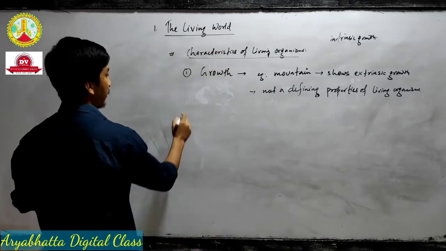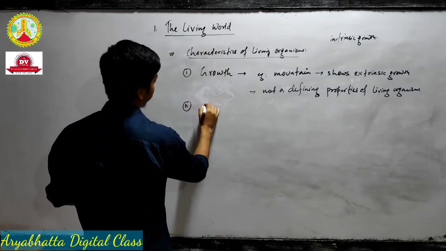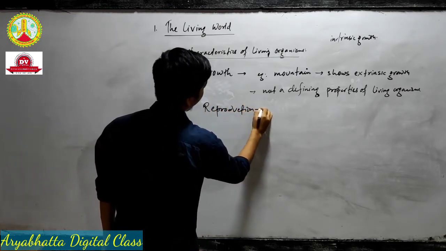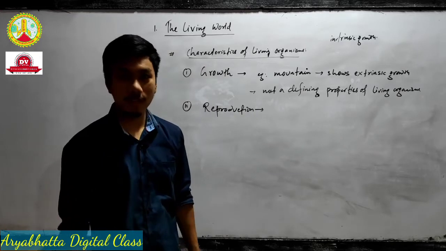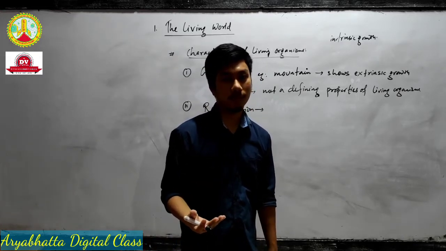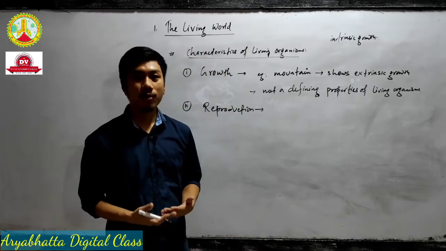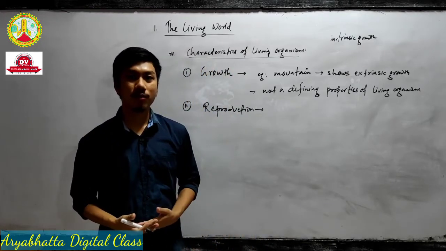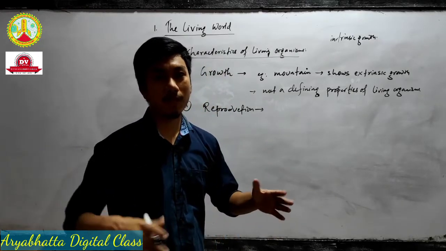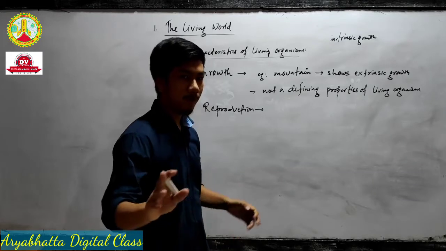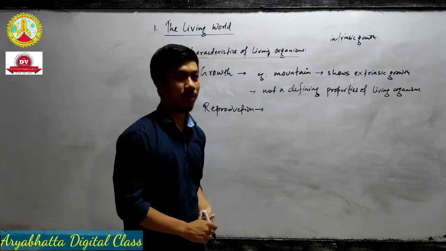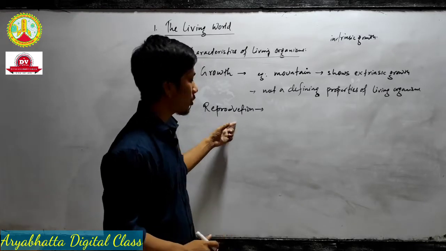Remember, the next characteristic we can take is reproduction. You all know all living organisms reproduce, right? All living organisms reproduce their offspring. Humans reproduce, animals reproduce, plants reproduce. So all living organisms reproduce, right? But mountains and rocks never reproduce. They cannot reproduce.